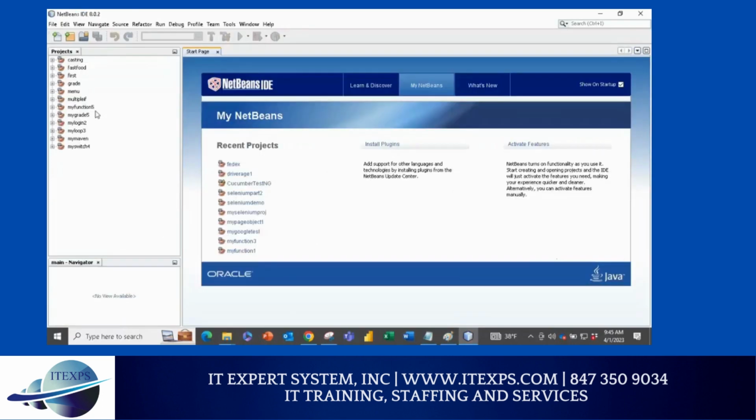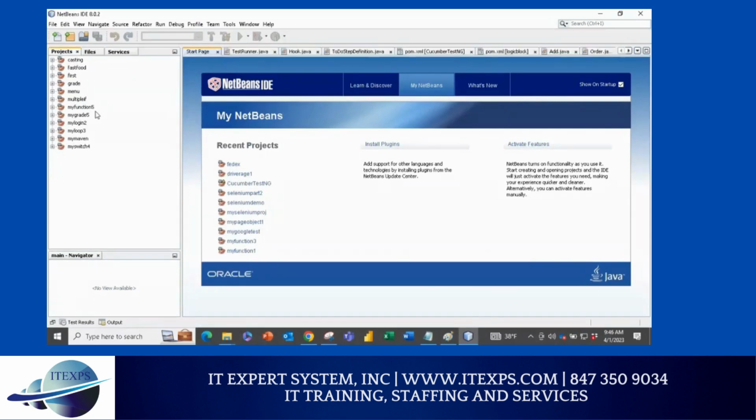Let me know if your NetBeans is up and running. Okay, good, awesome. So first thing first, we'll start a Maven project, and in that we'll write a tiny loop so you can understand as well. And in the same program, I'm going to teach array, so you can save some time also.